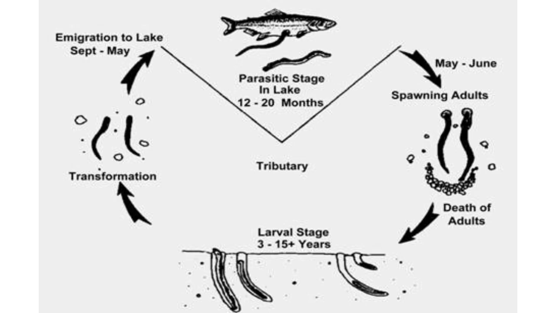Migration to the lake is around September or May. We are not really concerned about the dates, but we just know that they migrate from the sea to the fresh water, like a lake, which I'll be showing in the next video.